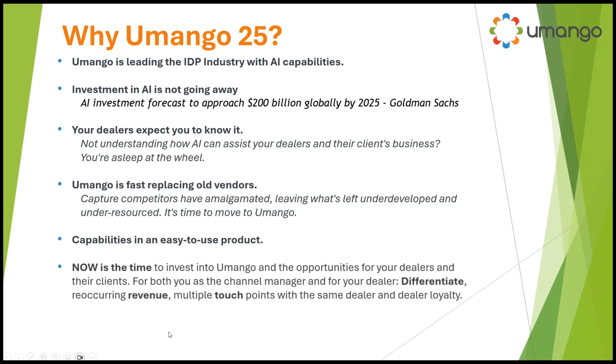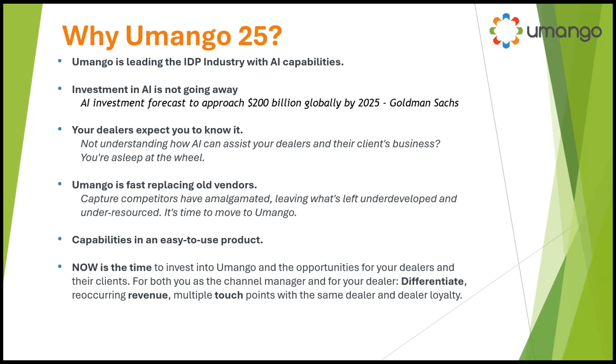And I have to emphasize, and I'll end the evangelism in a moment, now is the time to invest in Umango and the opportunities for your dealers and their customers. Whether it's a reseller or a customer, they're in the same boat. The emphasis is on differentiating their offering, recurring revenue, and multiple touch points, whether it's your relationship with your dealer or the end user.